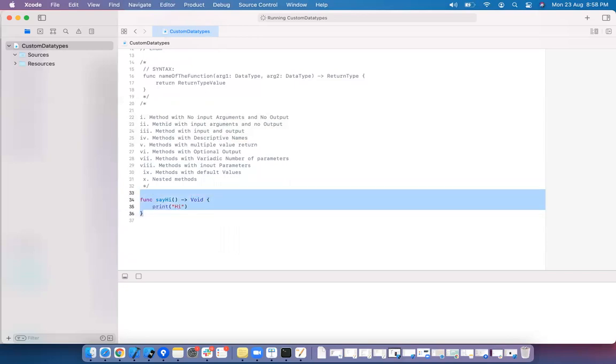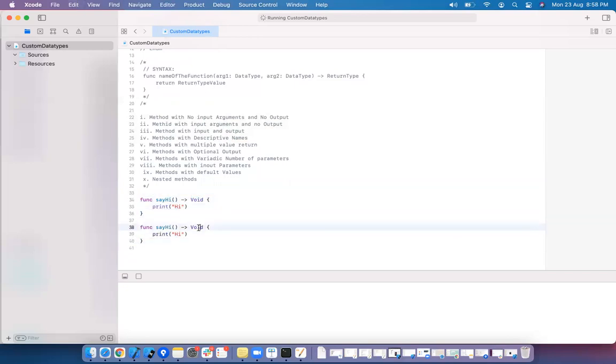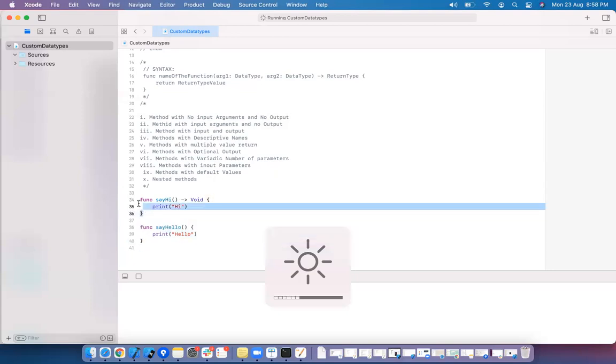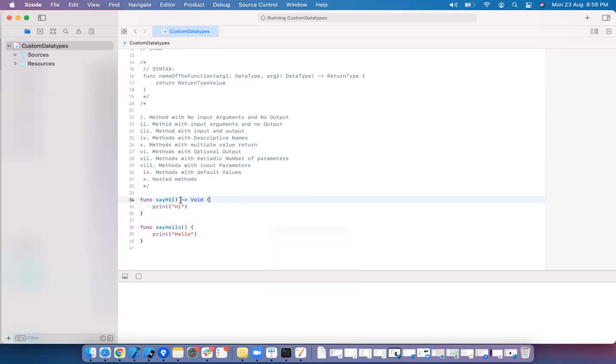I want to write the same thing in another way. If a method is not returning anything, you don't need to mention the void. Here, say hi, say hello, because the method names are same, it won't accept duplicate methods. Here, two methods are almost the same, not taking any input argument. But the only difference is here we explicitly specified the void, meaning nothing written. Here, you have not specified anything, so nothing is written.